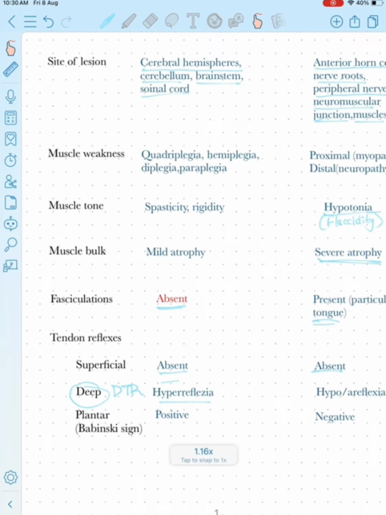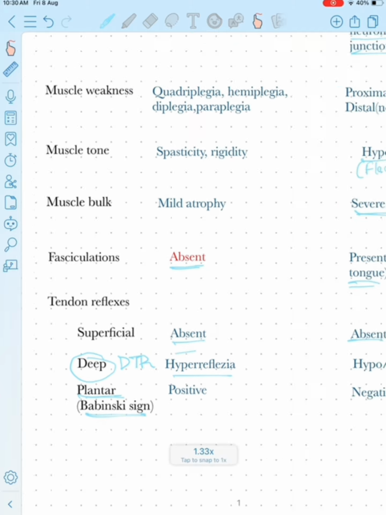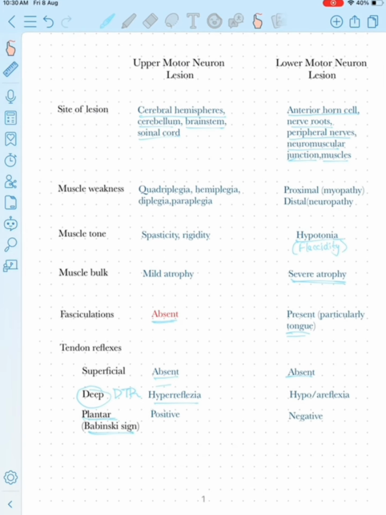Then, if we talk about the plantar reflex, which can also be called the Babinski sign, it will be positive in the UMN lesion and negative in the LMN lesion. Normally, the plantar reflex in a normal human is a flexor response, but in UMN lesion it is an extensor response, with extension of the big toe and fanning of all the other toes.